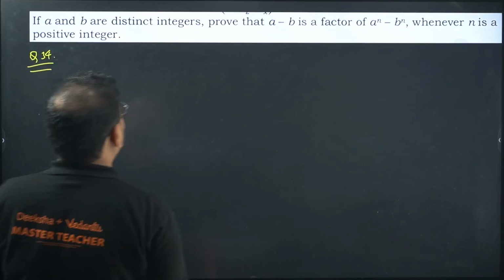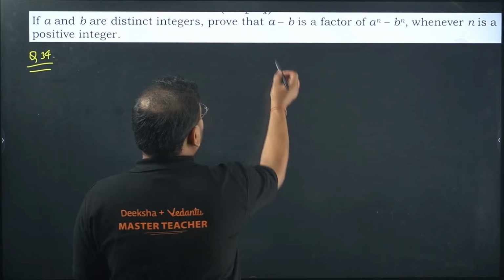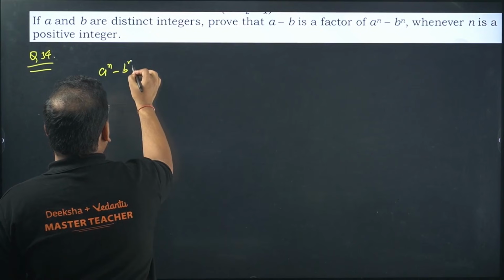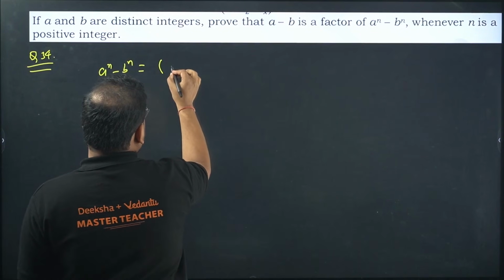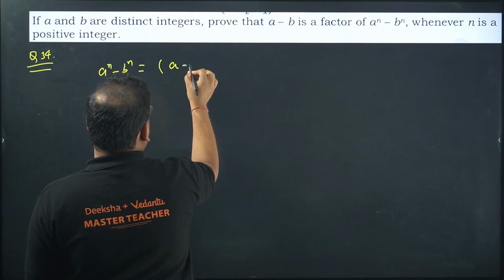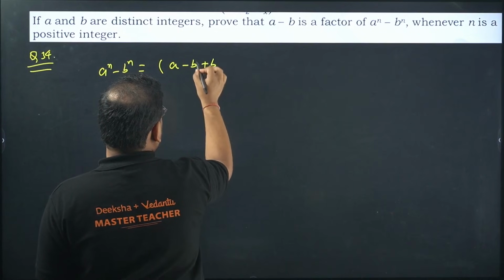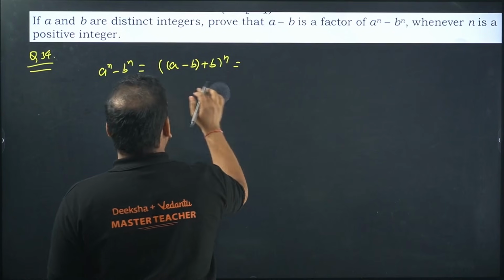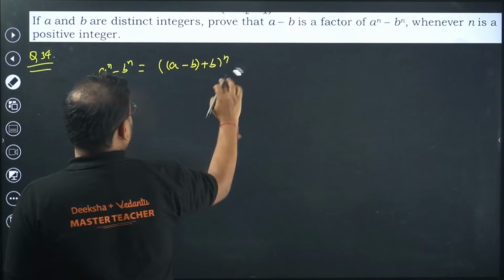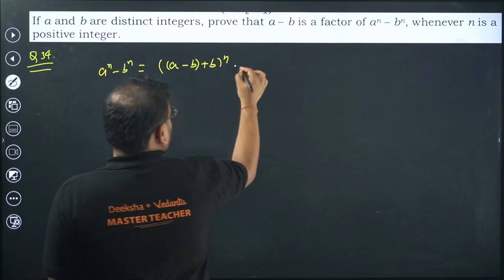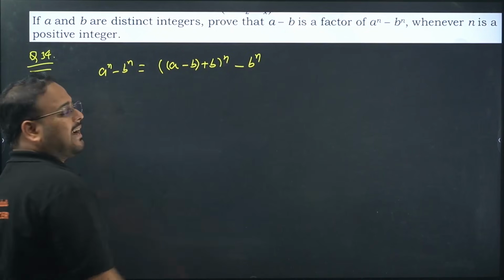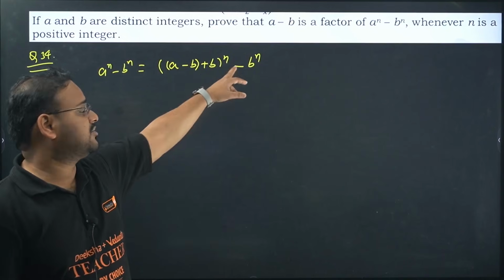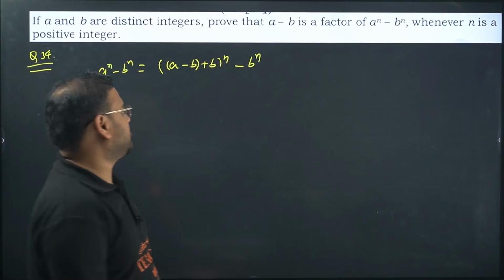So a and b are distinct integers. We have to prove that a minus b is a factor of this. Start from a power n minus b power n. Write this as a minus b plus b power n. Excuse me, my bad. I forgot to write this last one, sir. Minus b power n. Because what you've done in the bracket is simply added b and subtracted b, so nothing is changed on the right hand side. This has to be kept minus b power n as it is.